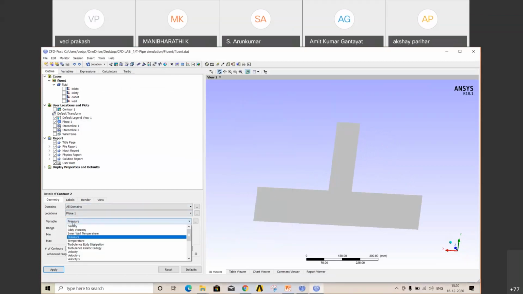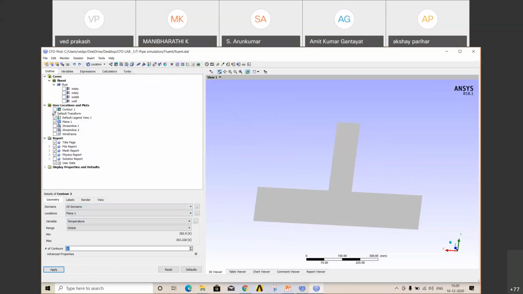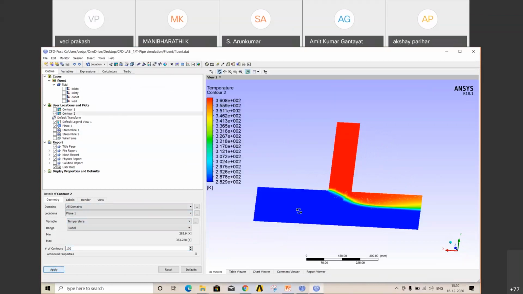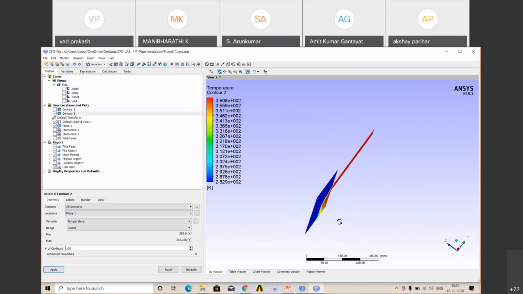Okay. What do you want to check? Temperature. Give number of contours 100. Apply. So this is what is happening inside that pipe. Or we can see it on that plane.